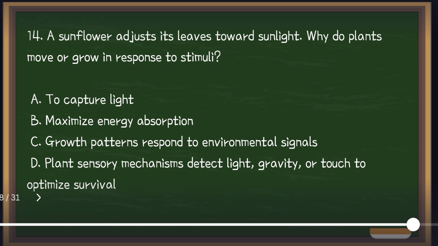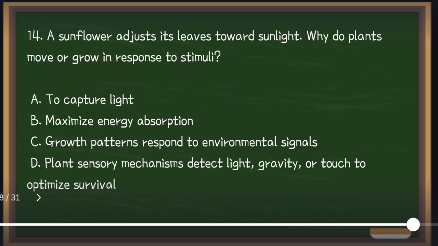And gravitropism, this causes roots to grow downward. These responses help plants survive. For example, the sunflower turns towards the light during the day.